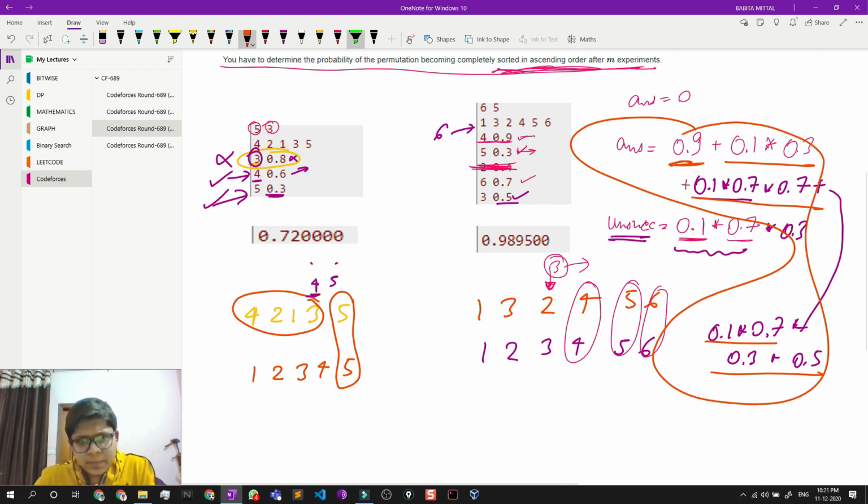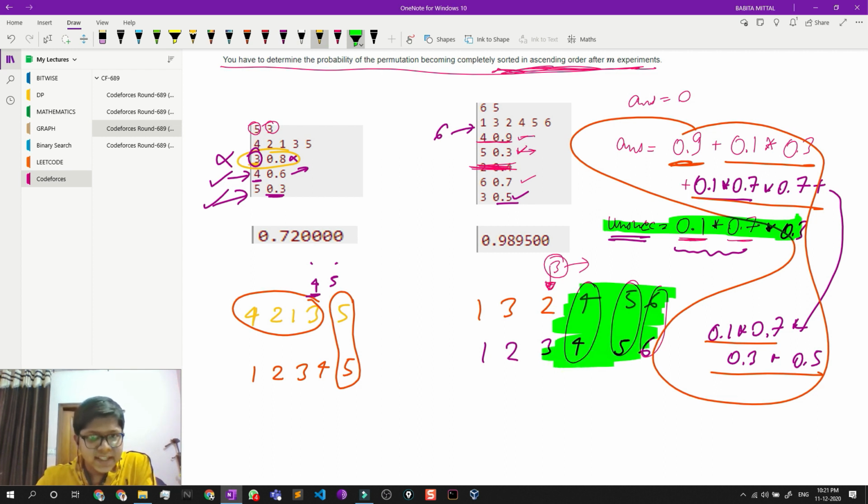So what I will do, simply I will maintain an unsuccessful, and firstly I will maintain this right here as I showed you, then I will maintain my unsuccessful. So basically it will let me know from where I need to consider my index.